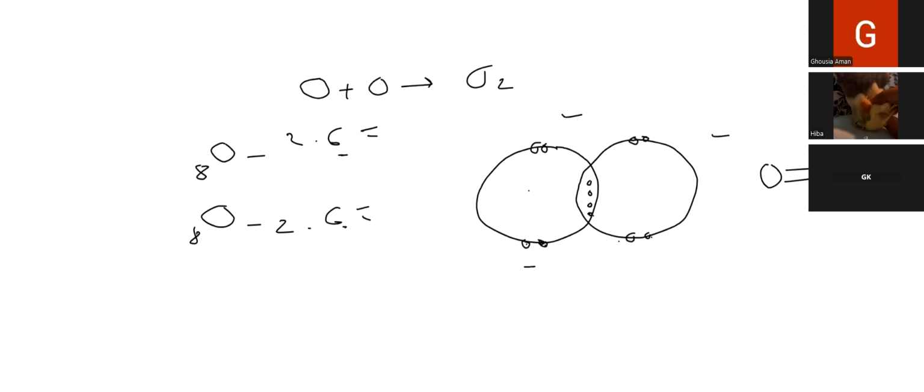Double covalent bond is represented by a double line. So why is there a double covalent bond between two oxygen atoms? Because each oxygen atom needed 2 electrons to complete the last shell. So there is a 2:2 sharing of electrons. So when there is a 2:2 sharing of electrons in the overlapping part, how many electrons are we going to see? 4 electrons. In the overlapping part, we are going to see 4 electrons.